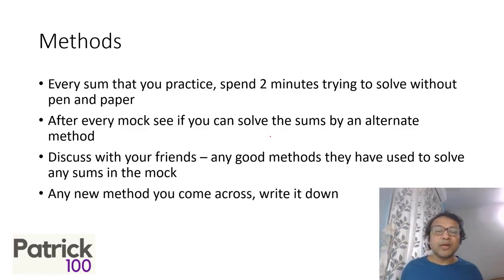Anyway, for me, a good method is something that you can use for multiple sums, like using options. I can use options for multiple sums. Substituting values, I can use for multiple sums. Ratios, I can use for multiple sums. So anything that can be used for multiple sums is a good method. Anything that can be used for a very specific sum is not a good method. It's just a formula, and that I don't recommend.